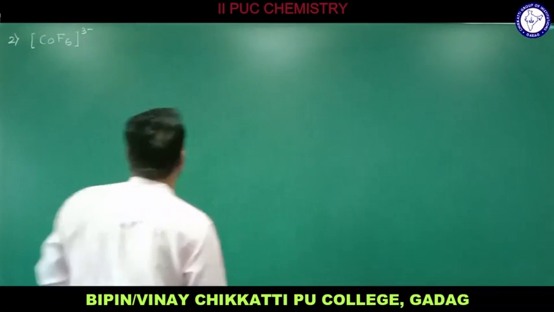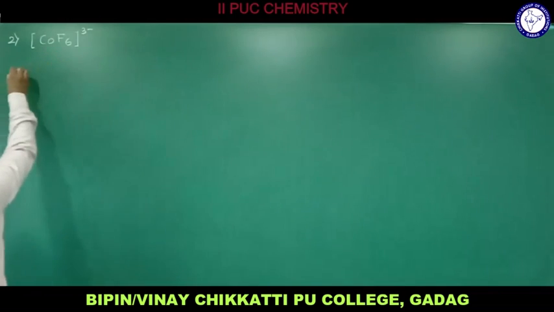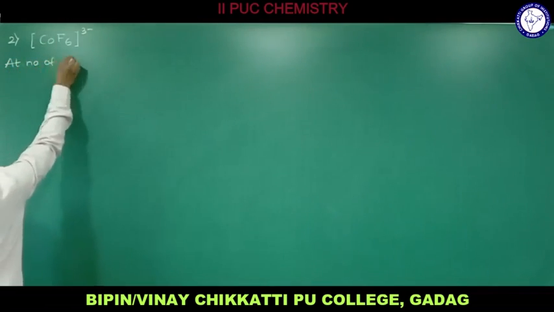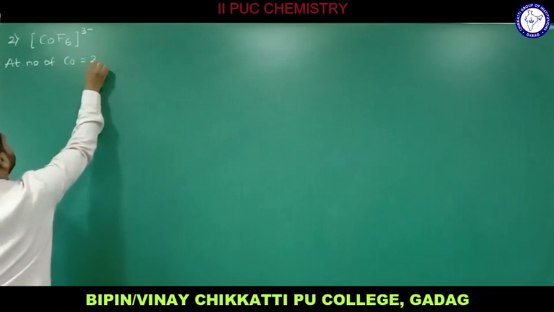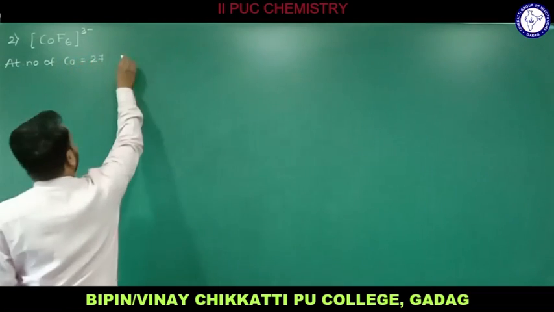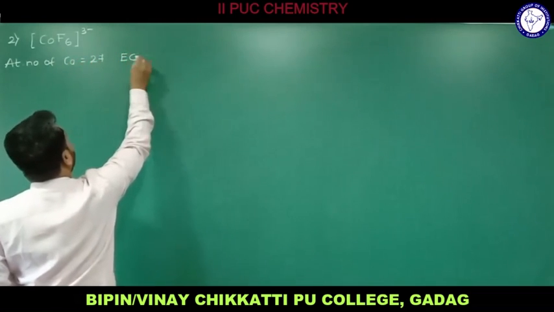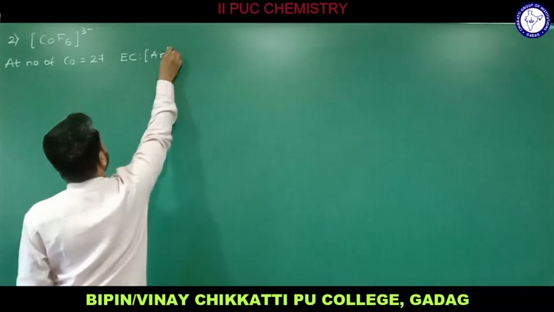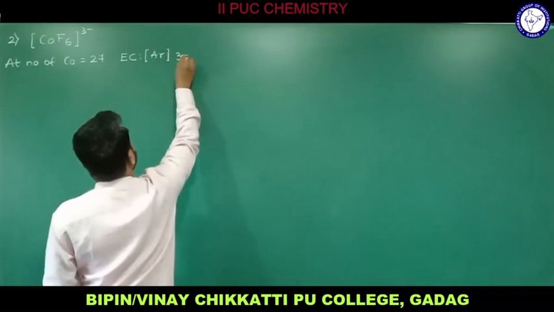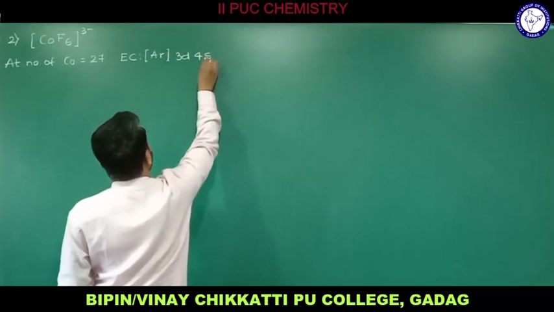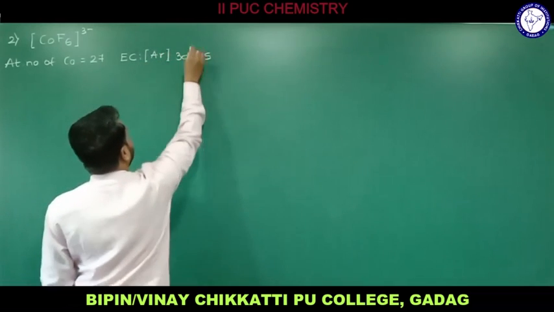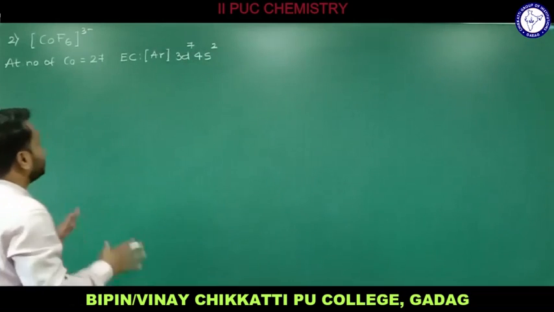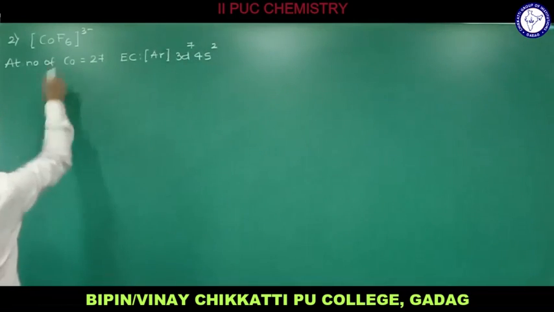First, identify the central metal atom, and cobalt we have. The atomic number of cobalt is 27, we know, and the electronic configuration of cobalt, let me write, is argon, the nearest noble gas, and 3d and 4s atomic orbitals are used. Argon will be 18, therefore 3d7 and 4s2 I am going to consider. That is the electronic configuration of cobalt.